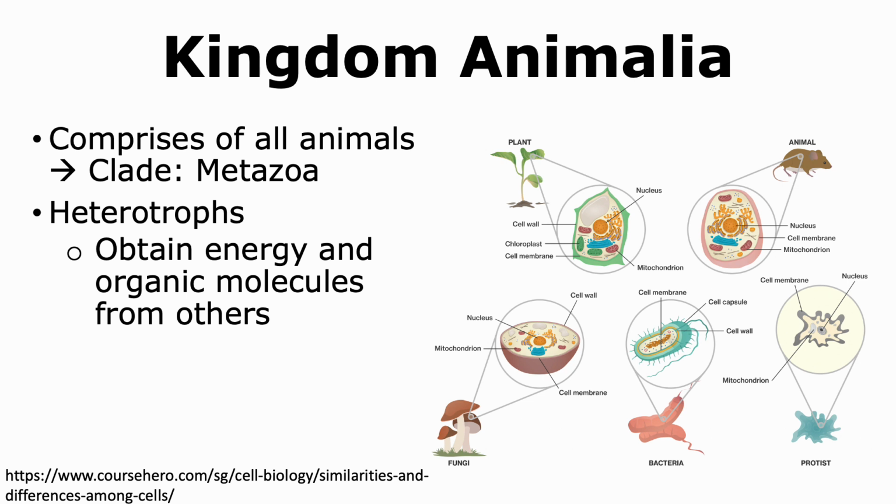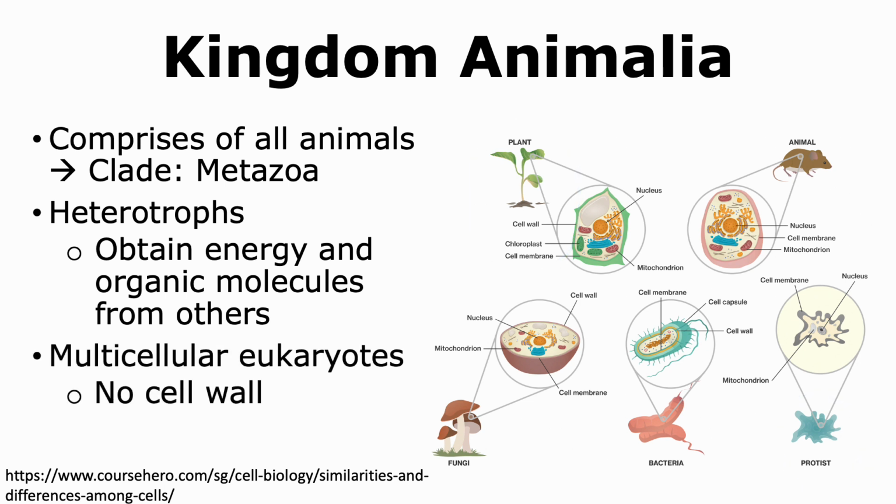Heterotrophs are organisms that obtain energy and organic molecules by feeding on other organisms. They are different from plants and some protists that are autotrophs, which means that they are able to synthesize organic molecules on their own and thus do not have to feed on others.